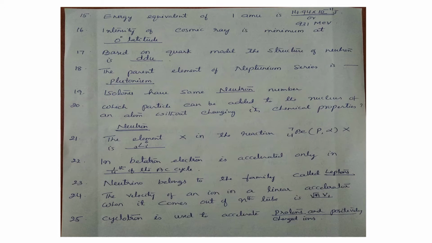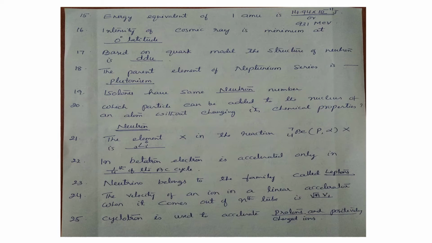The element X in the reaction: here the reaction is given, beryllium 7 is the target, the bombarding particle is proton, and the outgoing particle is alpha. X is the reactant or product nucleus, so you have to find out the product nucleus here. The reaction is 4Be7 plus proton 1H1, giving rise to X plus 2He4. In that, X becomes 3Li6. You have to balance the equation.